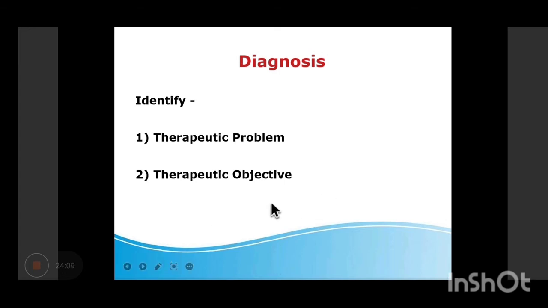Okay, once you are over with the investigation part and the examination part, so you have a diagnosis. You have reached almost near to the diagnosis. It could be differential diagnosis when you are not sure, or a certain diagnosis. So it is very important to identify the therapeutic problem as well as therapeutic objective. So क्या difference है इन दोनों में? What do you mean by therapeutic problem and what is your therapeutic objective? आप example देके भी बता सकते हो or otherwise also.